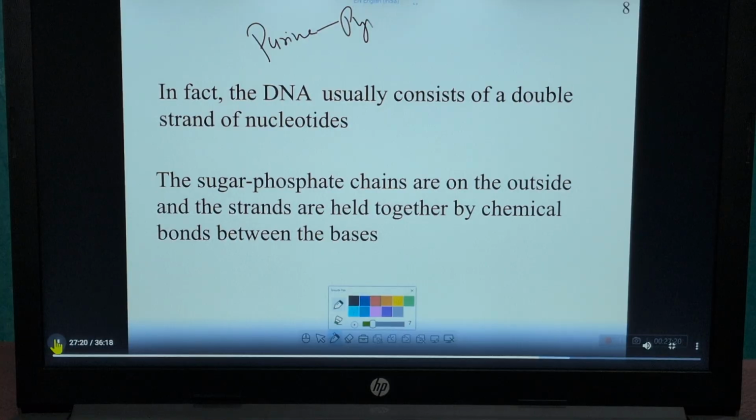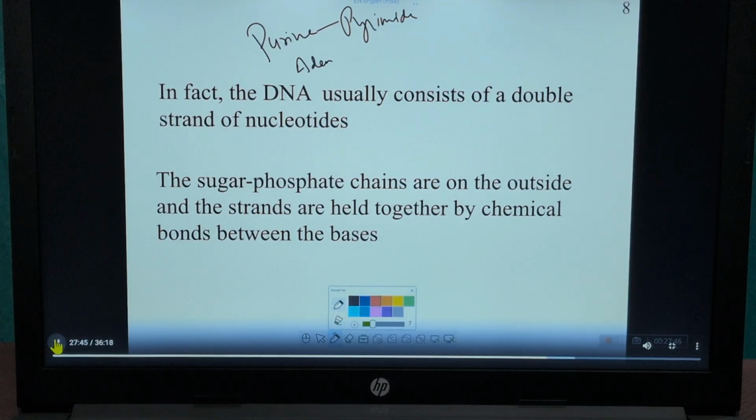There are specific bases: a specific base of purine combines with a specific base of pyrimidine. Not all purine bases will combine with all pyrimidine bases. Any of the purine bases combining with any of the pyrimidine bases does not occur.